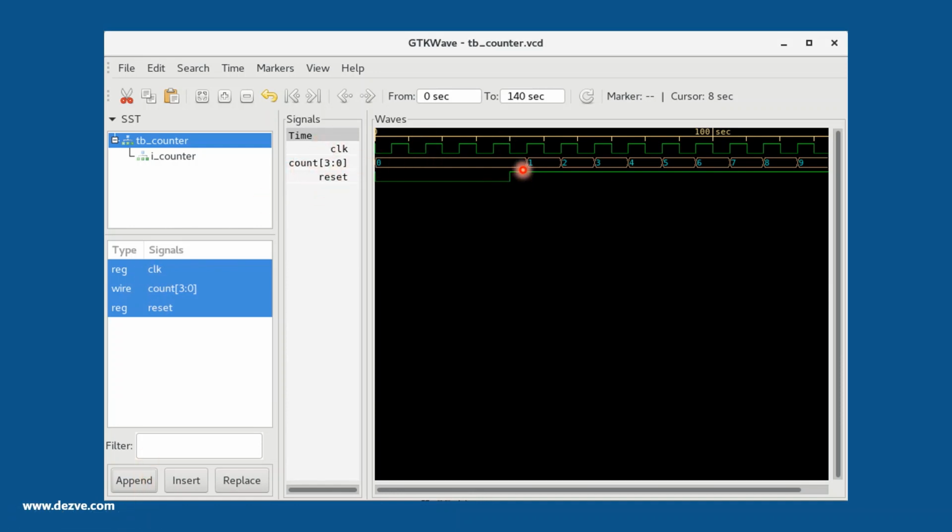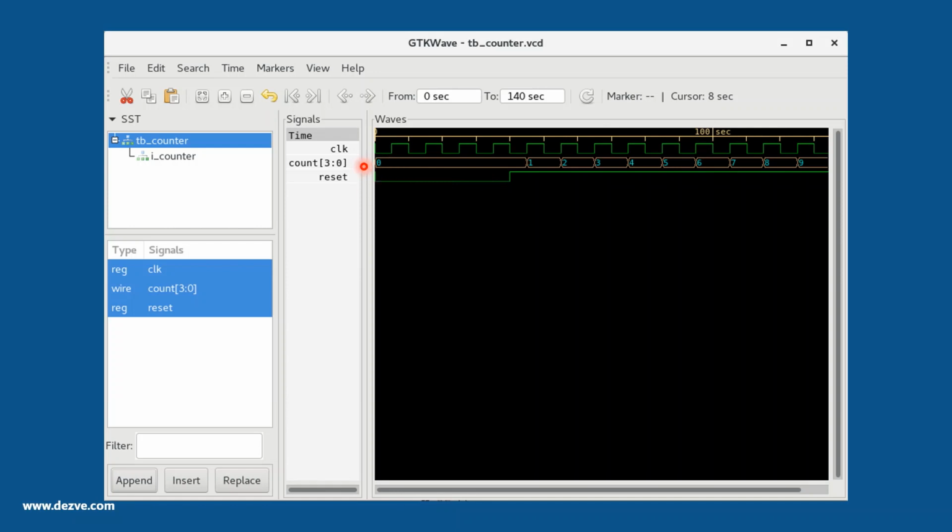So this window appears. As I mentioned earlier, the initial value of the clock starts from 0, and after 5 the clock starts toggling, and the period of that is 10. So this particular marker indicates 10 time units. Again, we have not specified any time scale, so the tool would have taken a default time scale. In this case, I see the default time scale to be second. But the user can specify the time scale from the command line arguments as well as from the test bench, whichever is feasible for them.